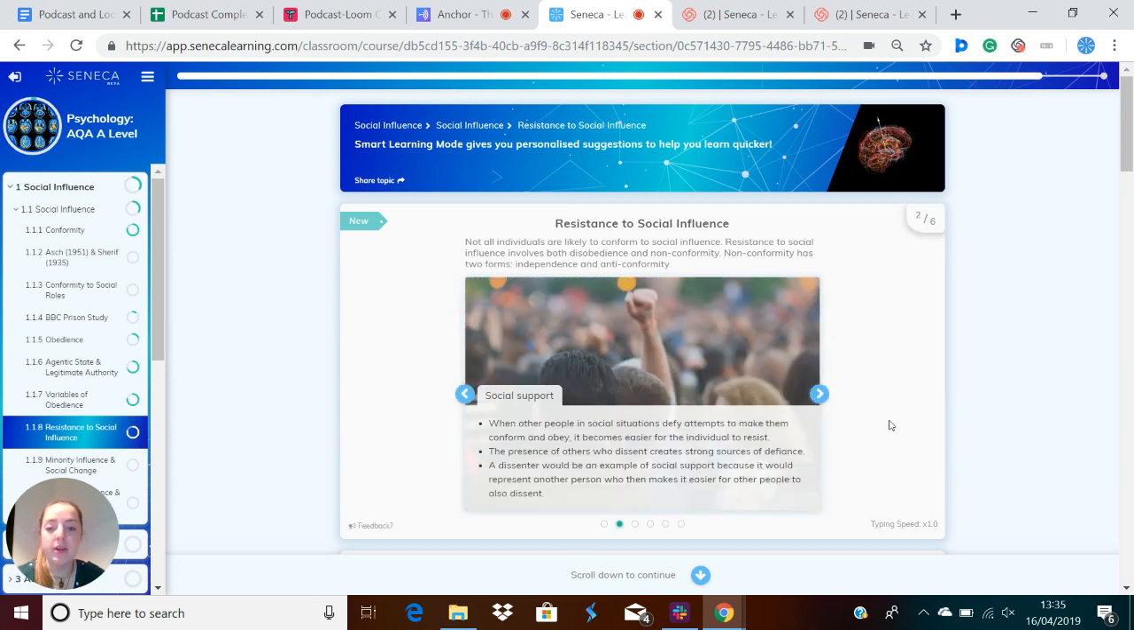When other people in social situations defy attempts to make them conform and obey, it becomes easier for the individual to resist. The presence of others who dissent creates strong sources of defiance. A dissenter would be an example of social support because it would represent another person who then makes it easier for other people to also dissent.